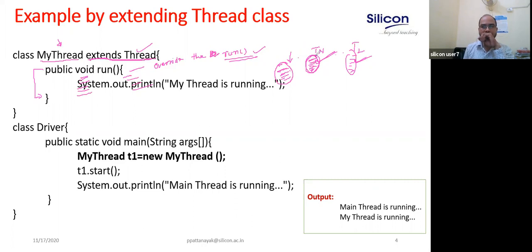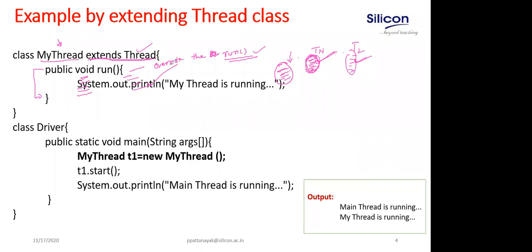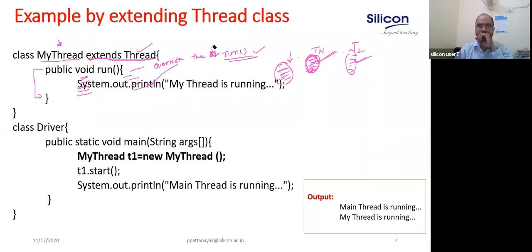Clear? So the task you want to give thread T1, you write inside the run method. Is that clear? Yes, sir. Okay, fine. Still, let me repeat.